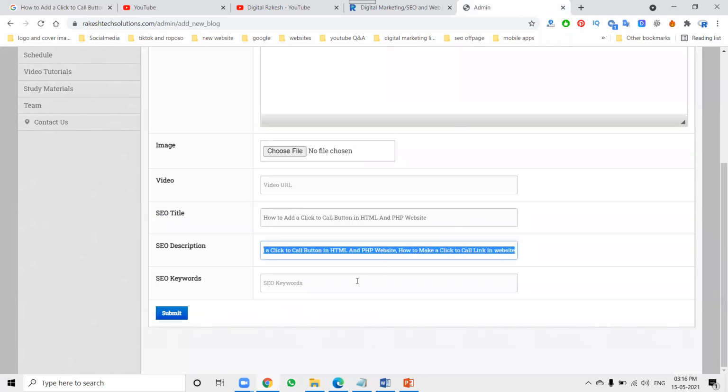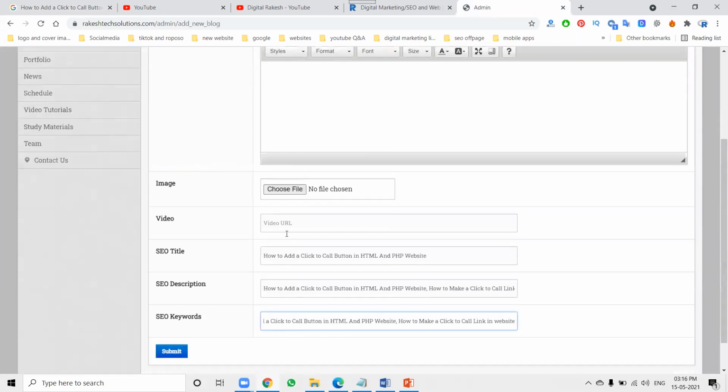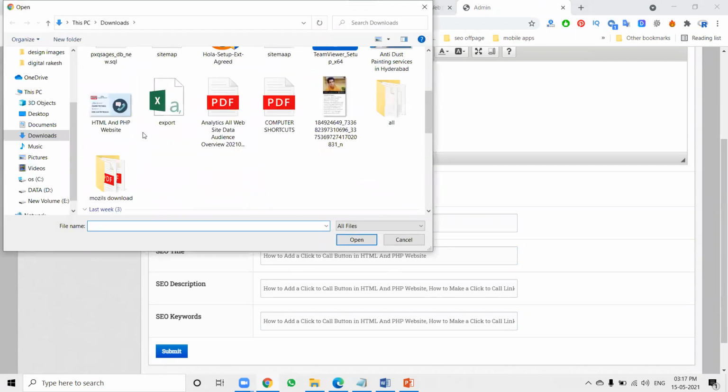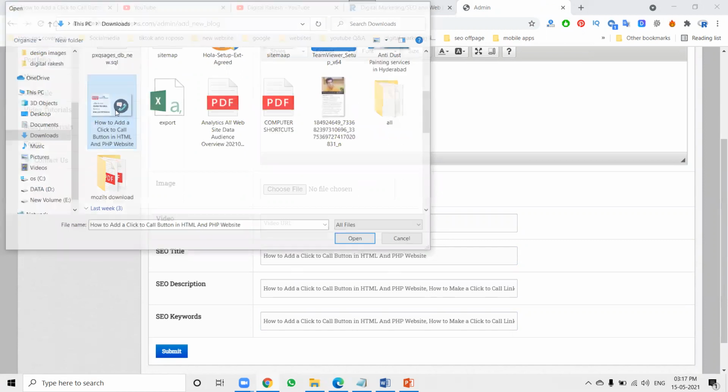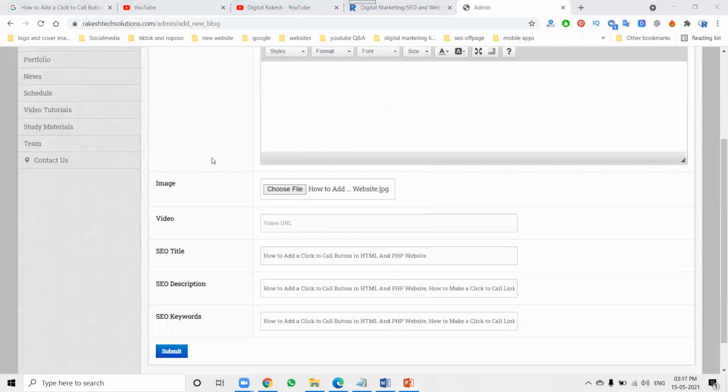The same will be posted here. The major thing is the title you mention here. The same can be used for the alt tag, or you can also use it for the SEO title. So where is the image? The image name is the same. Why is the image name the same? We are writing for your structure, meta title tag, description, keyword. Now I'm writing for the alt tag.